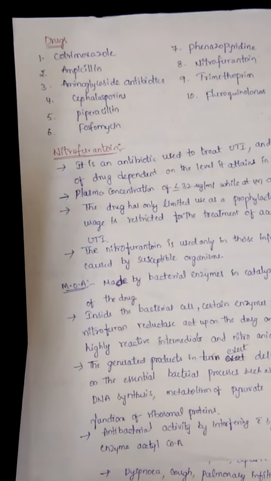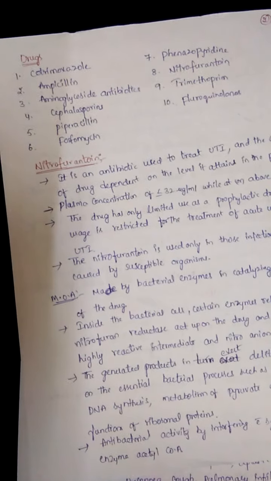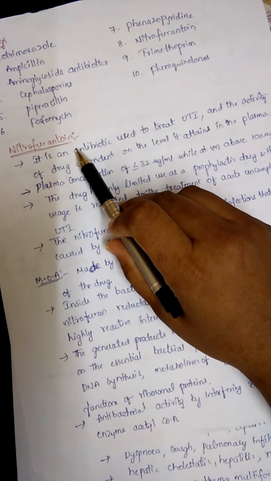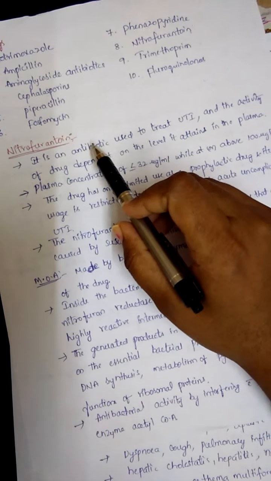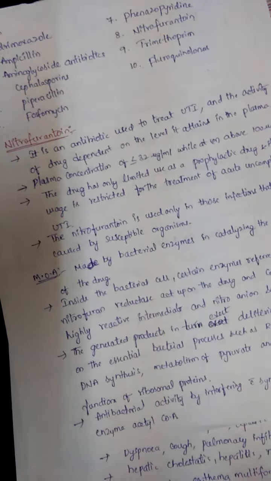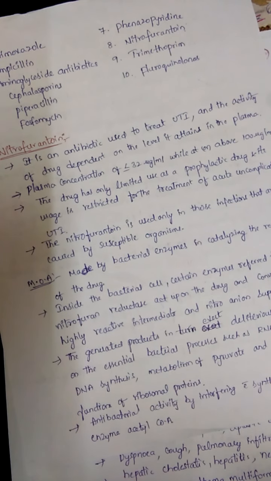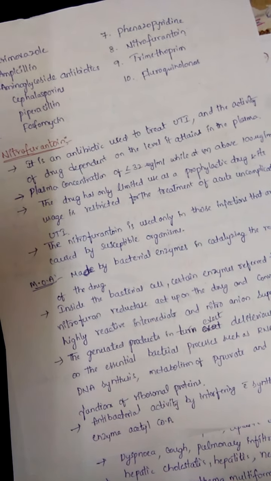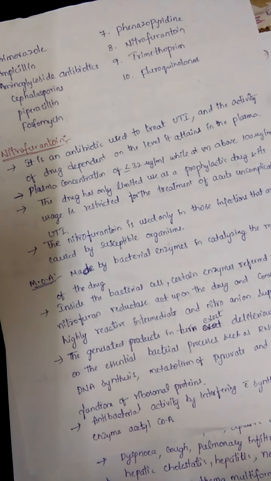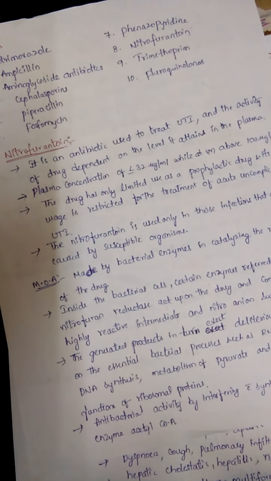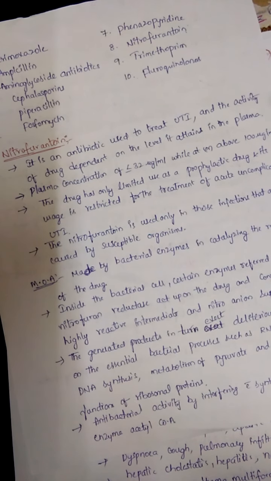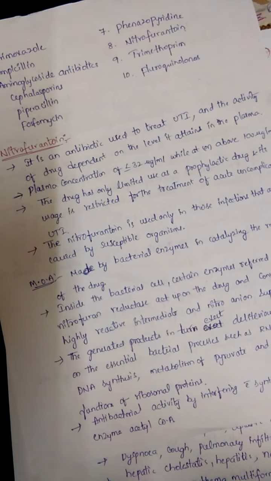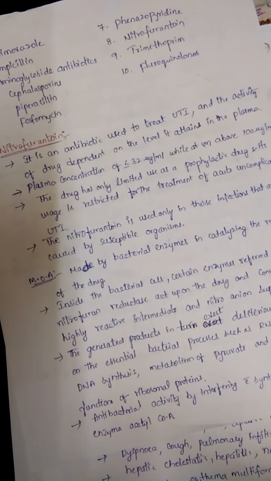This nitrofurantoin is an antibiotic used to treat UTI, and the activity of the drug depends on the level it attains in the plasma. The action of nitrofurantoin depends upon the concentration in the plasma. If the plasma concentration is less than 32 mg per ml, the effect is poor, while above 100 mg per ml it is effective, so the plasma concentration must be maintained nearly up to 100 mg per ml. If the plasma concentrations are high, it attains its therapeutic effects.